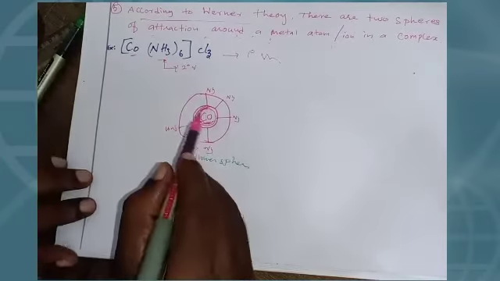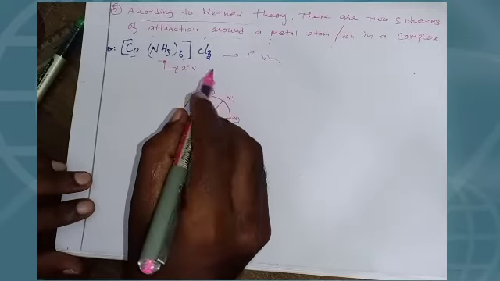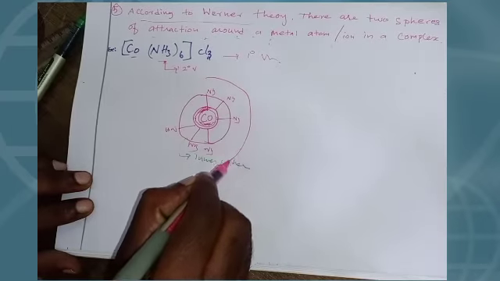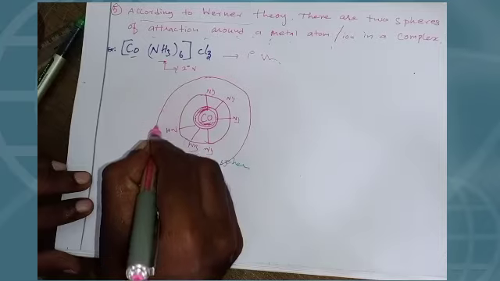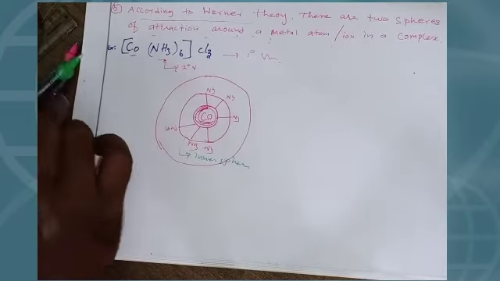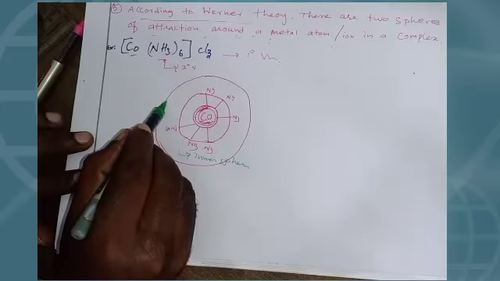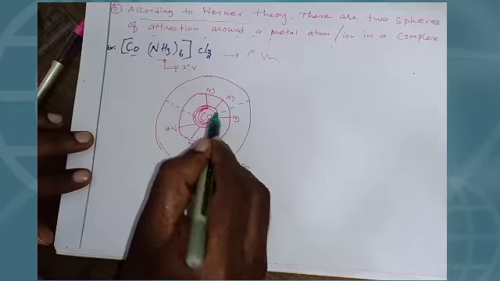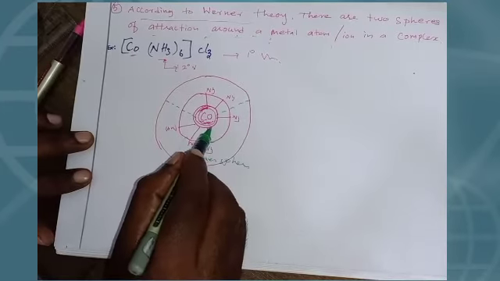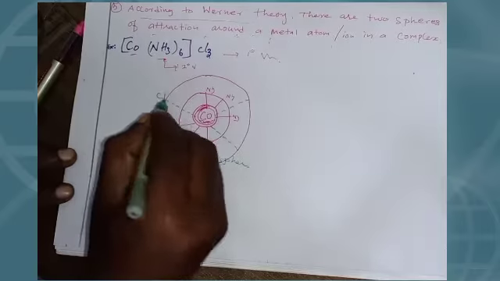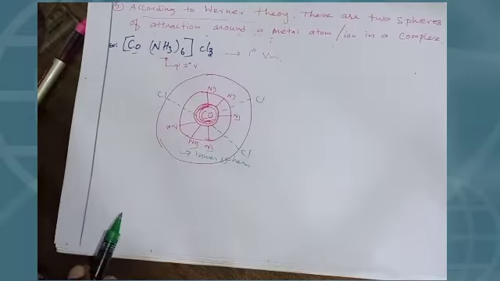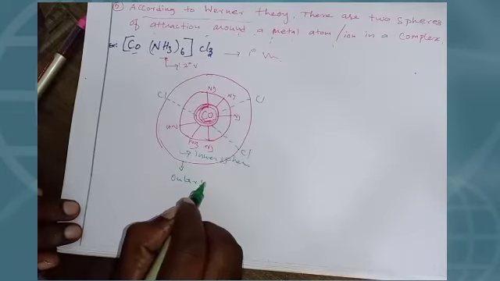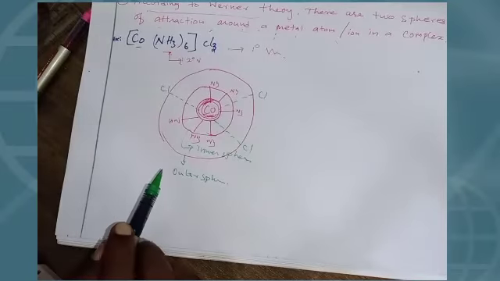Now let us draw the outer sphere. Outer sphere: chlorine, chlorine, chlorine. This is the outer sphere. How to draw the inner sphere and outer sphere?